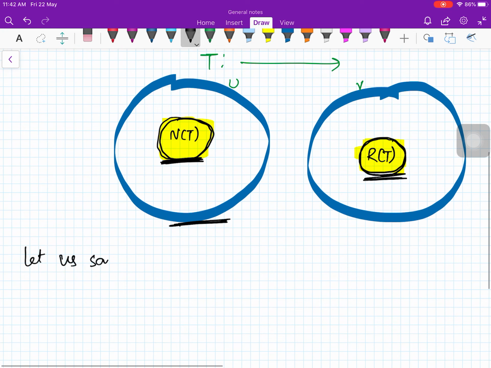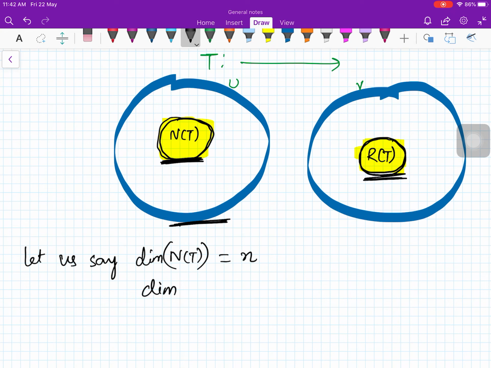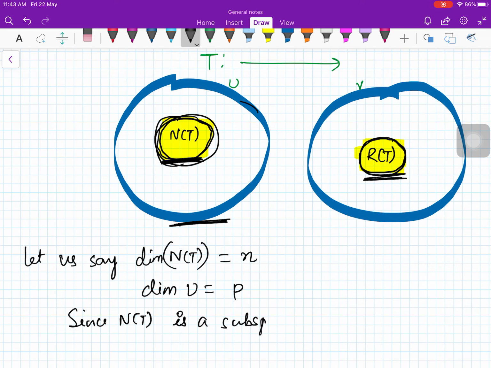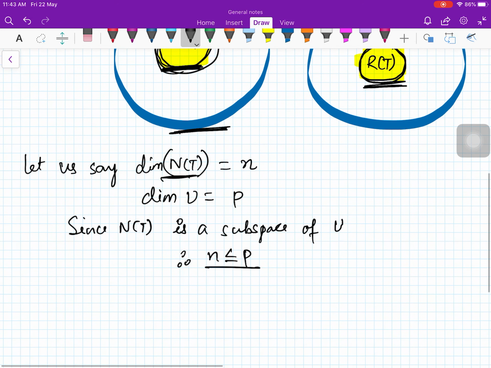So let us say the dimension of NT is n, and the dimension of U is p. Since NT is a subspace of U, we have n less than or equal to p, because the dimension of a subspace is at most the dimension of the larger space.